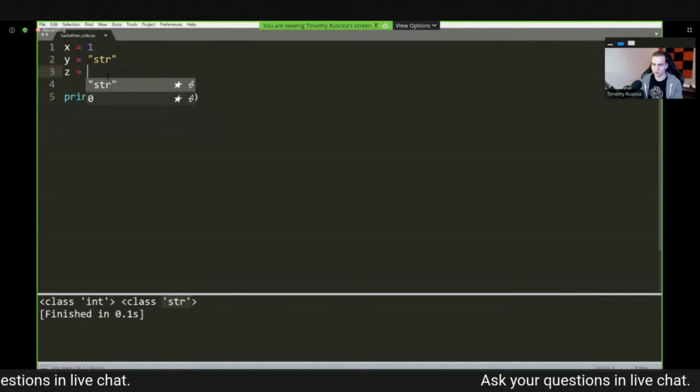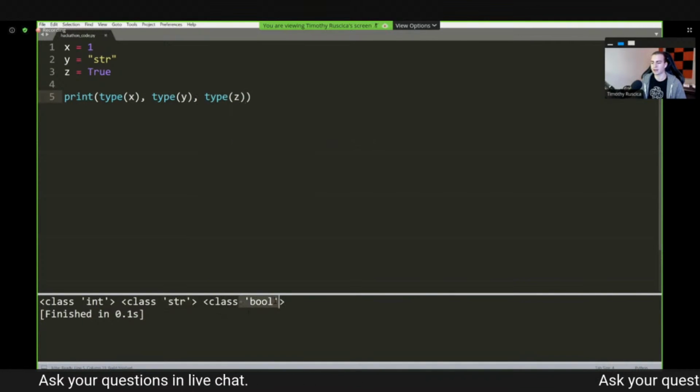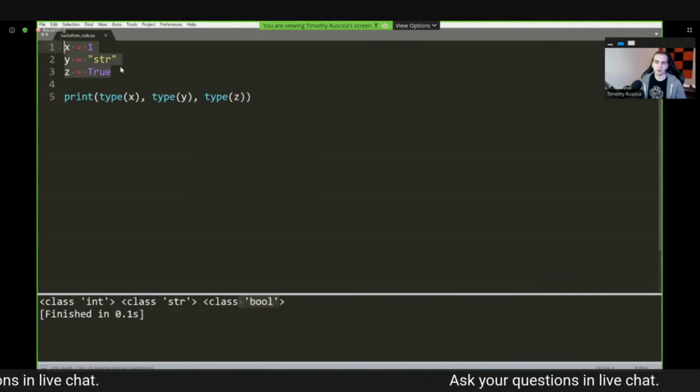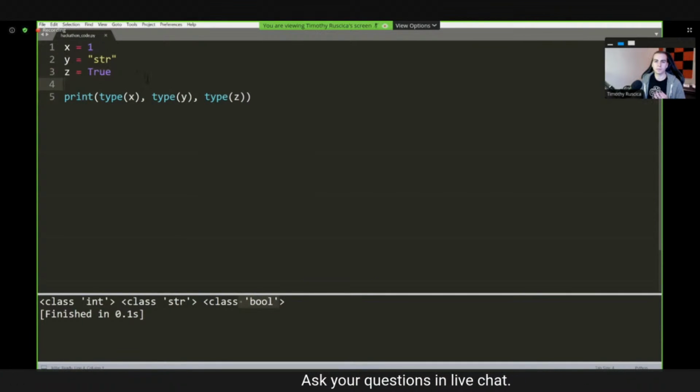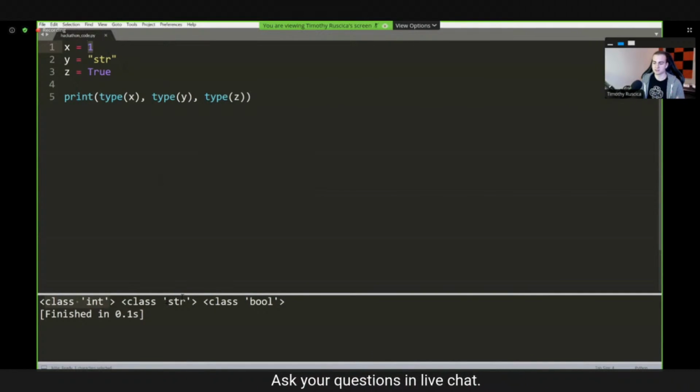Just to show you something else, if I do something like True and I do the type of that, you can probably guess what that's going to be, but we get class bool. All of these values, all of these variables, are objects that are instances of these classes. So 1 is an object that is an instance of int. The string is an object which is an instance of string.